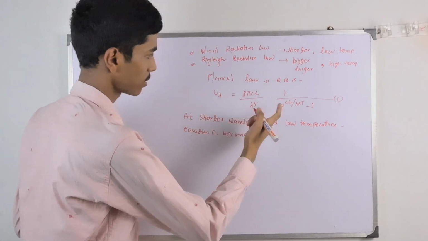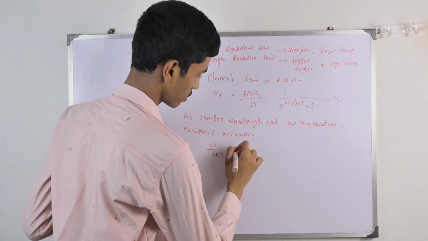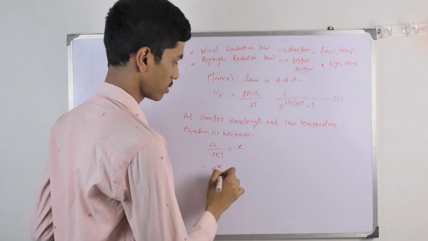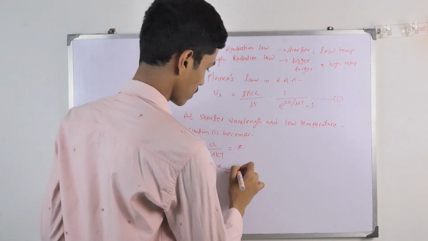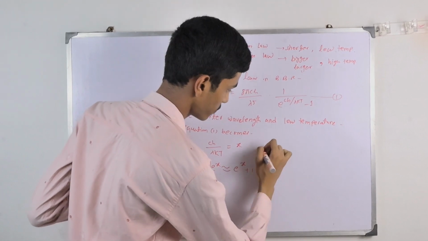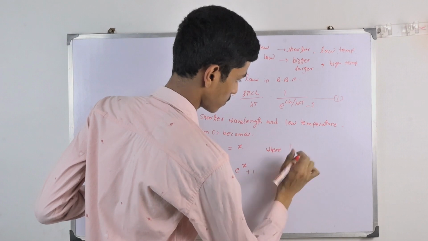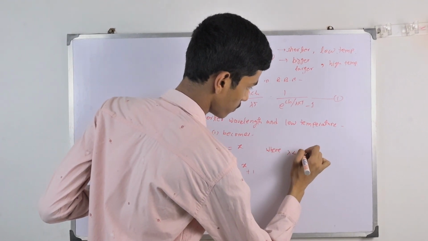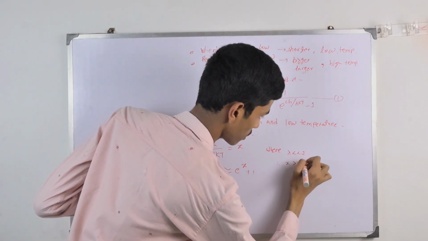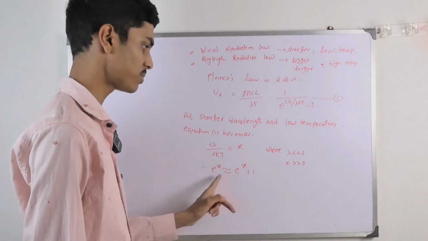Before that, let us consider ch by lambda kT to be x. Therefore e to the power x is nearly equal to e to the power x plus 1, neglecting the 1, where lambda is very much less than 1 because of the shorter wavelength. Therefore x is very much greater than 1, because these two are inversely related to each other.